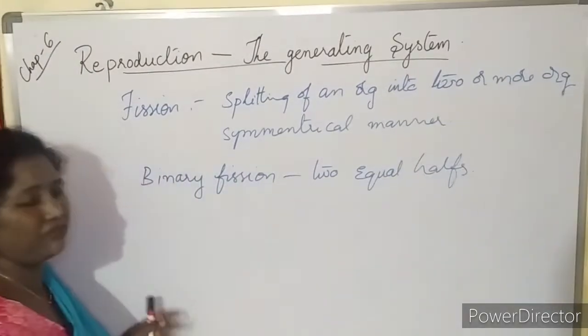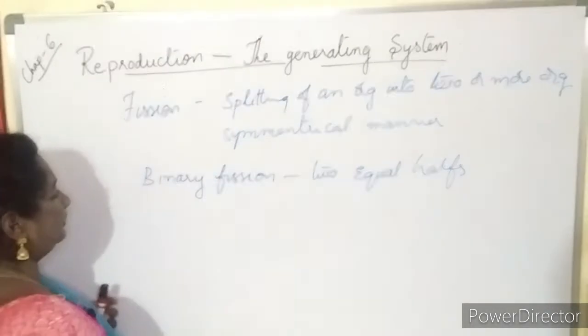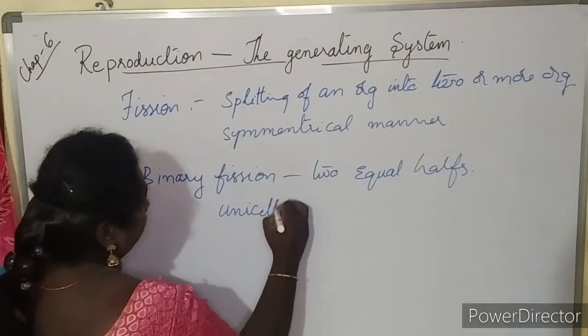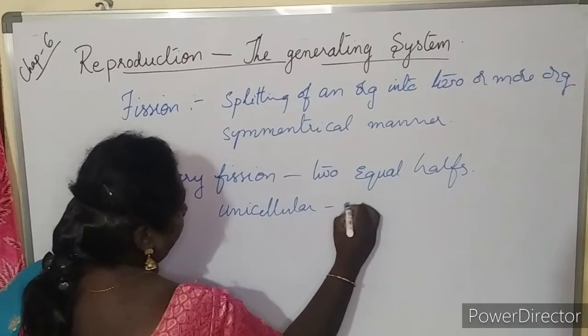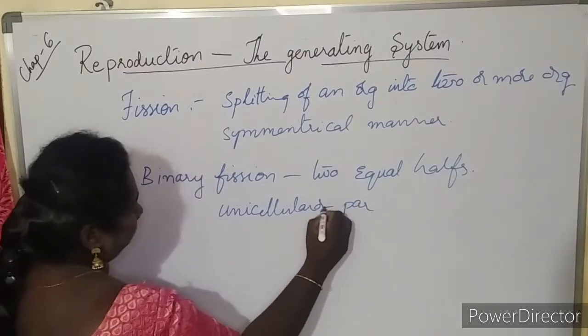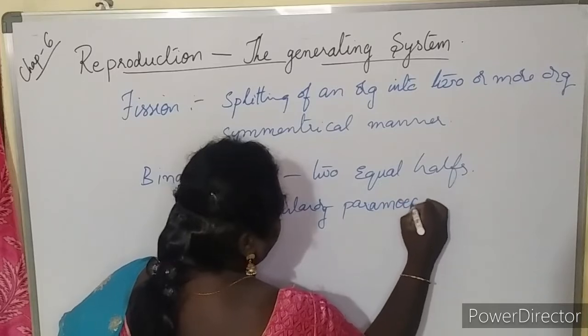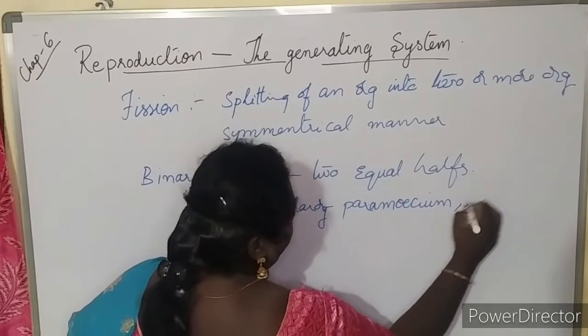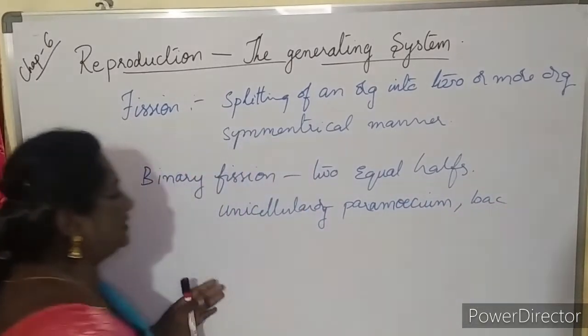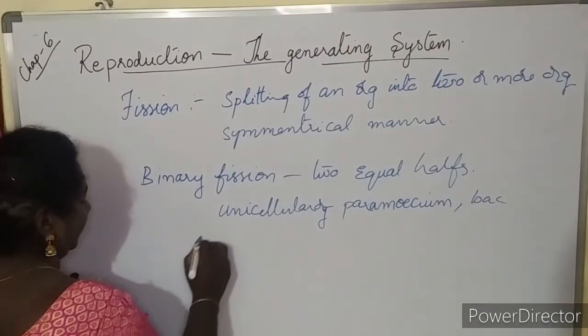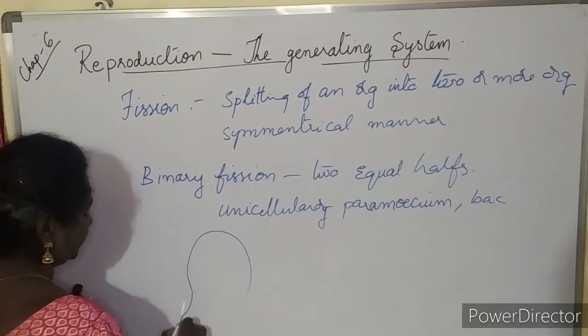For example, you can see unicellular organisms like paramecium and bacteria. These two are the examples. If we see the structure of paramecium, it is a slipper shaped structure.